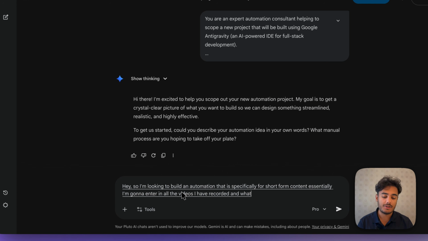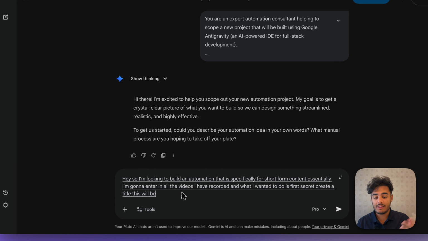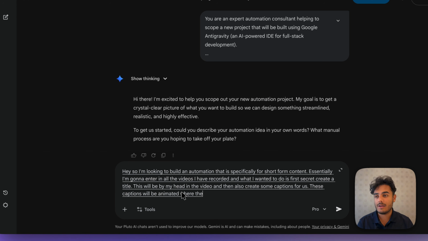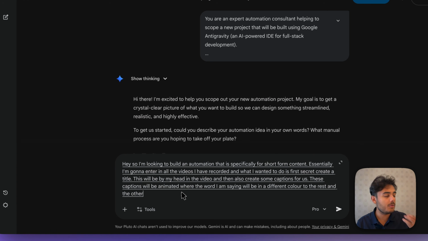And what I want it to do is firstly create a title. This will be by my head in the video, and then also create some captions for us. These captions will be animated, where the word I am saying will be in a different color to the rest, and the other words that I'm not saying will be in white.